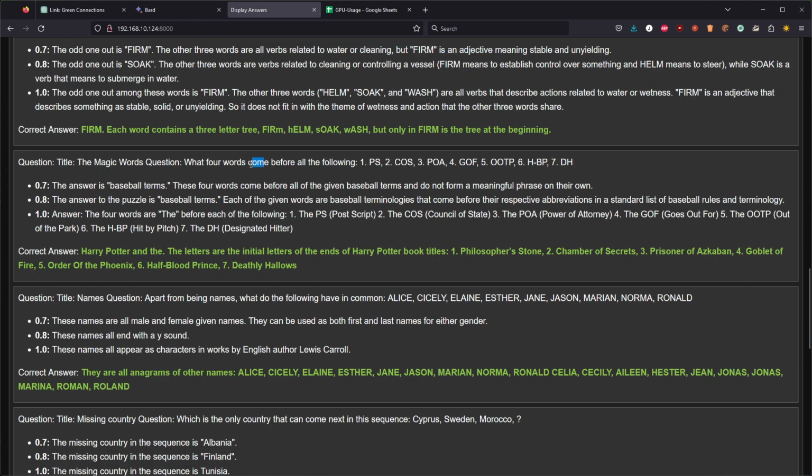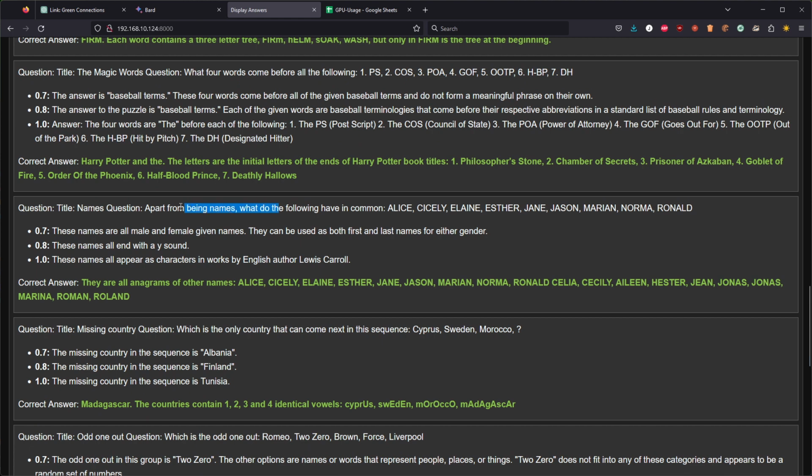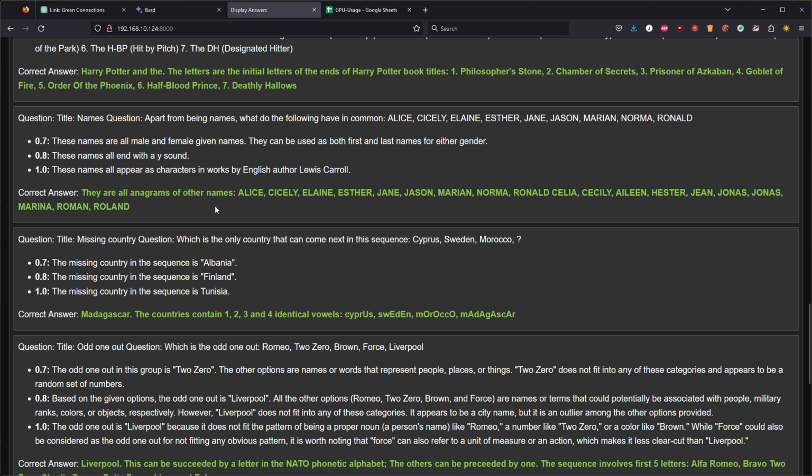The magic word, so this requires pre-existing knowledge of Harry Potter. The solution should be Harry Potter and the. None of them are correct. Apart from being names, what do the following have in common? And what they have in common, they can be another name. Male, female, no. Nothing right here.